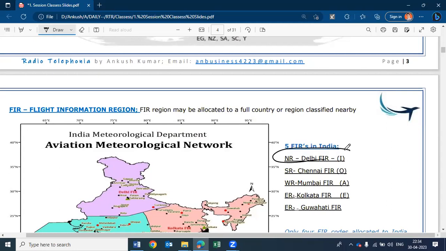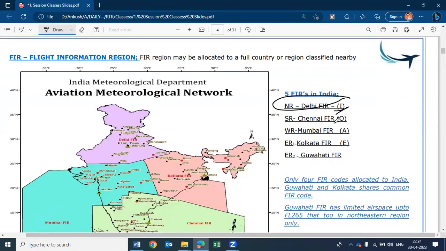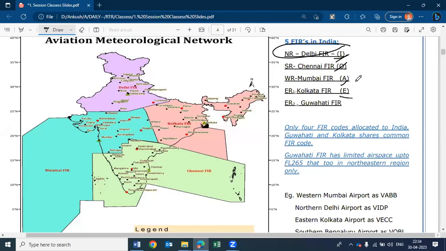So, Northern FIR is called I, India. Southern Oscar. Western Alpha. Guwahati and Kolkata combined are called E, Echo. Now, someone may ask, Kolkata is a bigger city, why is there a need for 2 FIRs in this region?